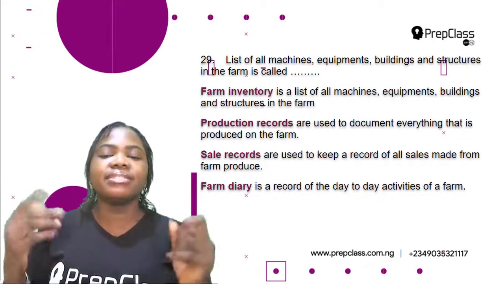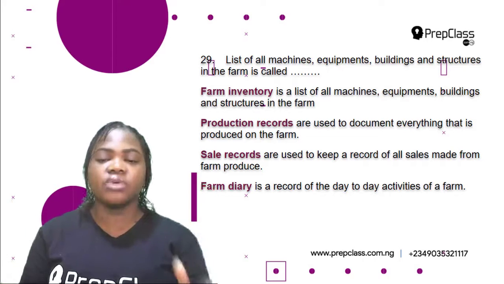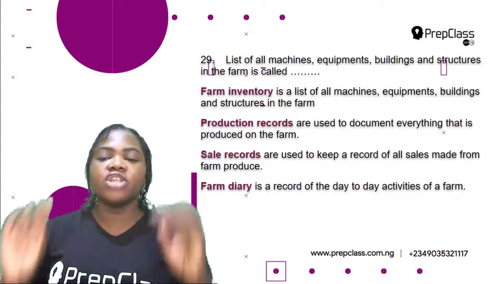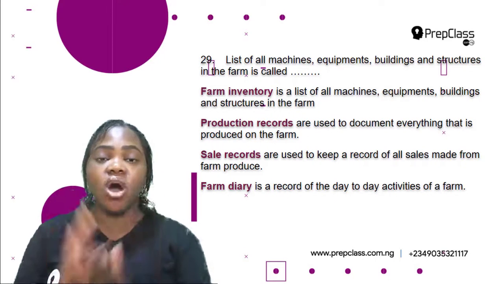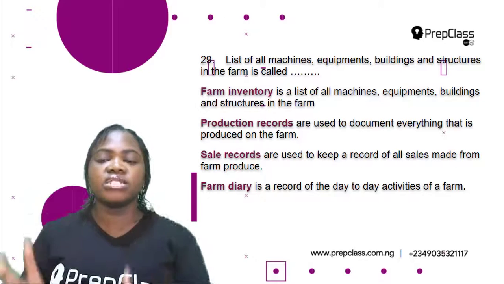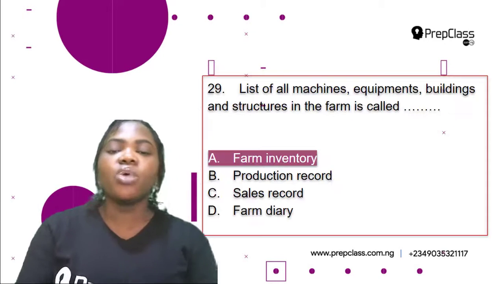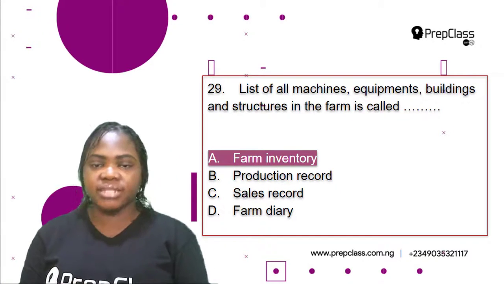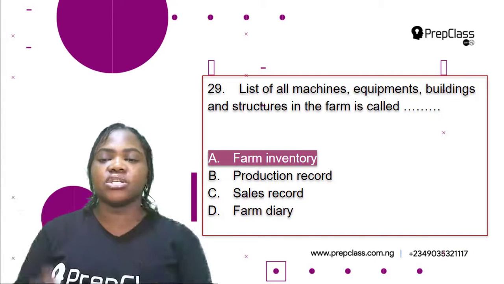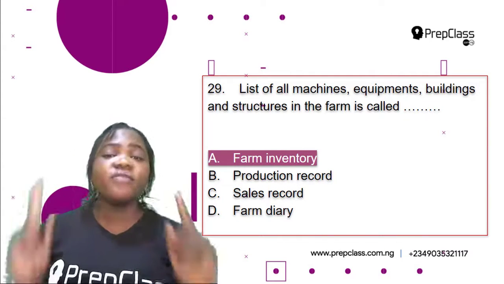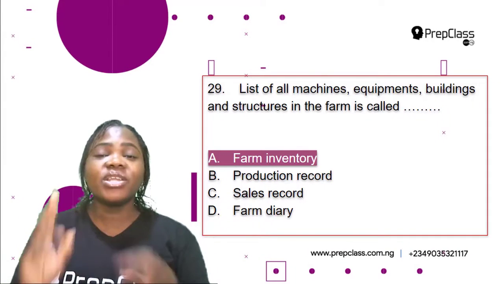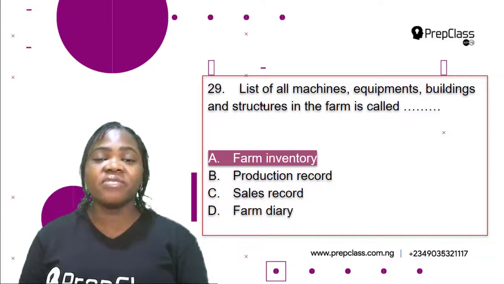Farm diary is a record of the day-to-day activities of a farm. So which of the following options is correct? List of all machines, equipment, buildings and structures in the farm is called farm inventory. That's the correct answer. So the correct option is A, farm inventory.